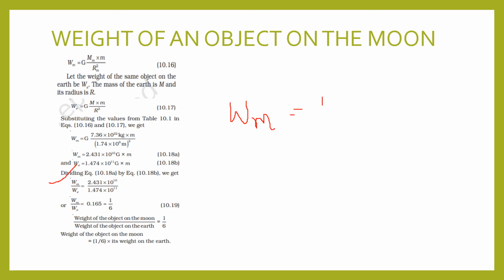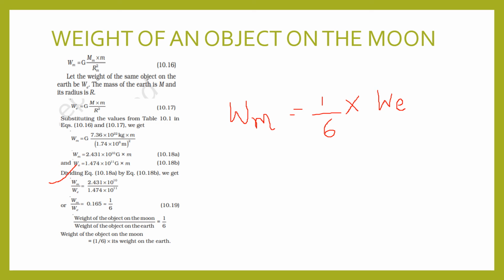So the weight of the object on the moon, Wm, is equal to 1 by 6 times We. We can keep this 1 by 6 here and take the weight of the object on the earth to this side, that is We. Weight of the object on the moon is equal to 1 by 6 times the weight of the object on the earth. So on earth we will have a higher weight, and when we go to the moon we will have only 1 by 6 of the weight.